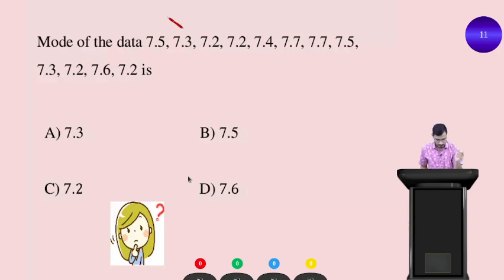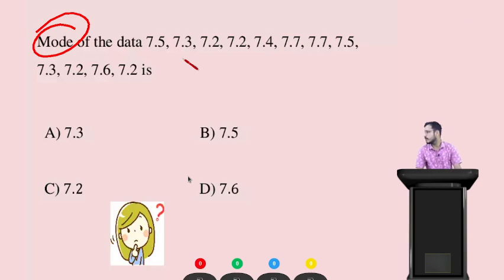Okay, so which option is correct here? Option A, option B, option C and option D. Mode means the maximum number of repetitions here. Okay, times up students. The right answer is, you can see, 7.2.